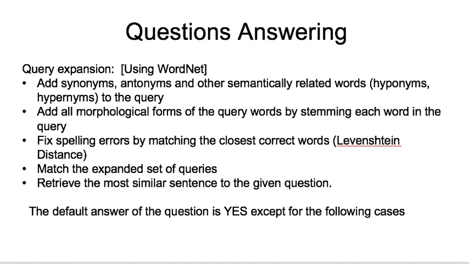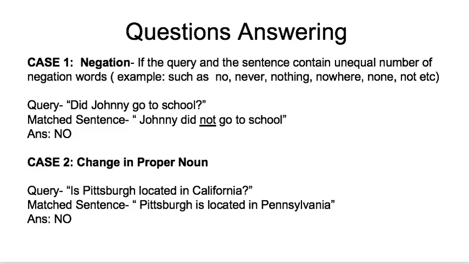So here are the details of how we perform query expansion. First, we add synonyms, antonyms, and other semantically related words such as hypernyms, etc. to the query. Then we add all morphological forms of the query words by stemming each word in the query. And then we fix spelling errors by matching the closest correct word using Levenshtein distance. Then we match the expanded set of queries using cosine similarity, let's say, and retrieve the most similar sentence to the given question.